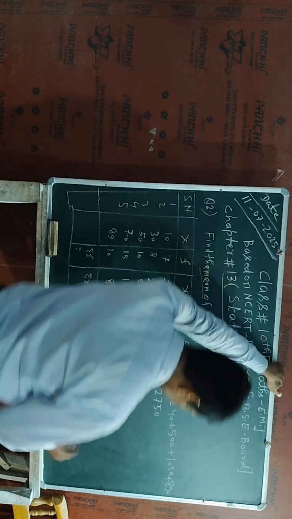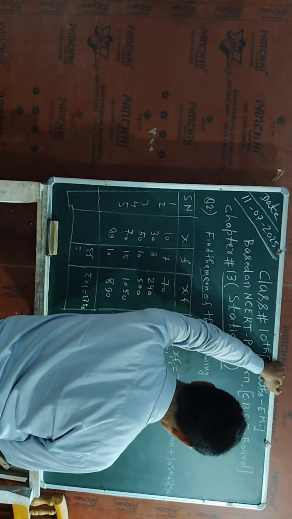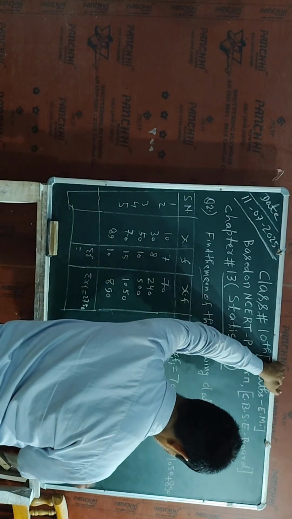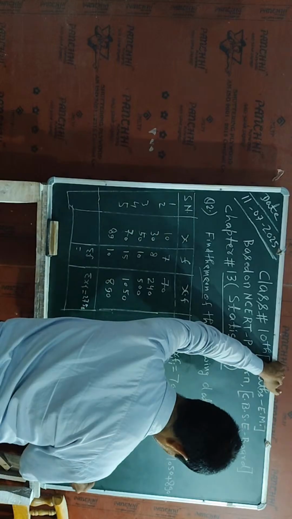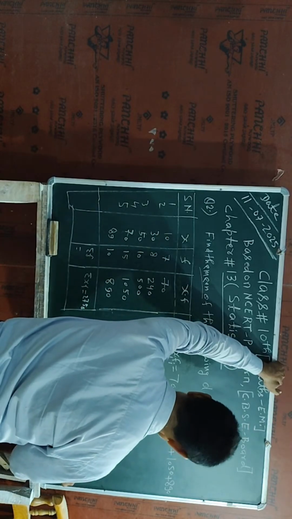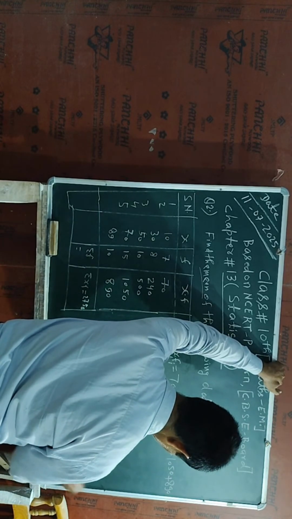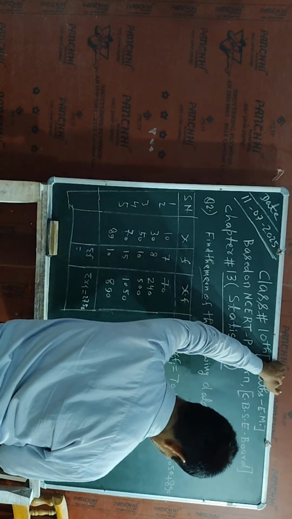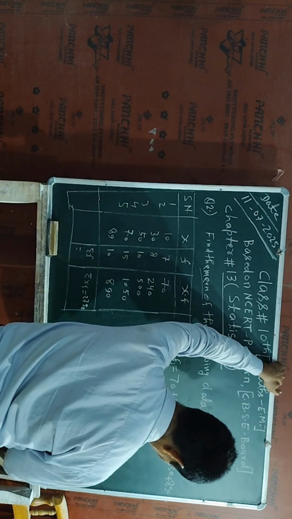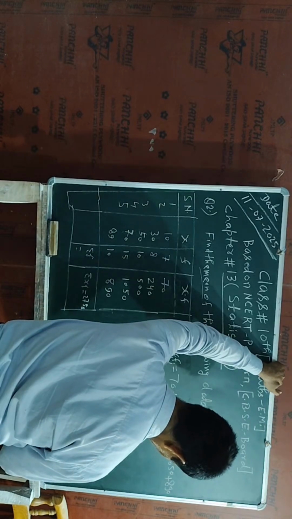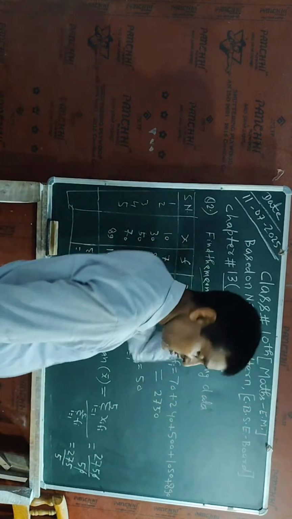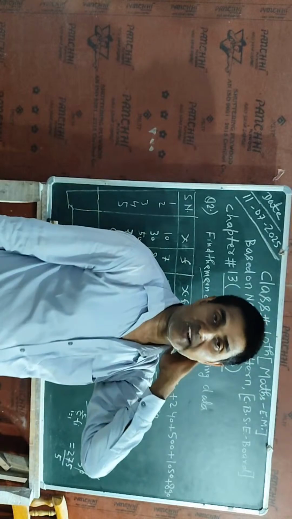Further, I will substitute this value. Its value is 2750 divided by 50. Here I will simplify, the 0 cancels out. So here I will put 275 divided by 5. Okay, students. So this is the required way to find its value.